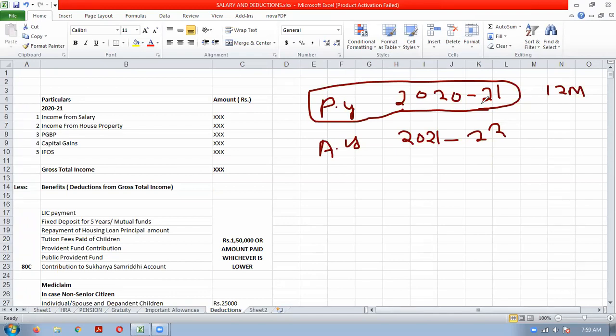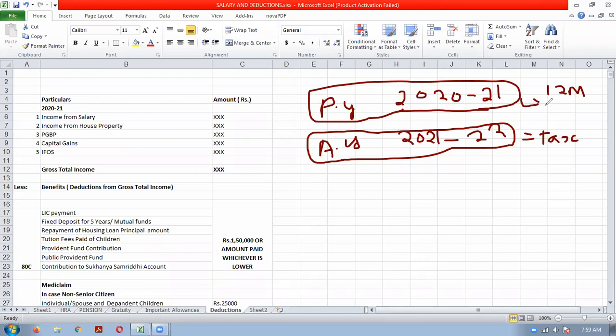And after 31st March, that is from 1st April, you can calculate your taxable income, that is how much tax you have to pay. And the tax you will pay in the assessment year 21-22. This is the assessment year. Here you will pay tax, and in the previous year you would have earned the income.